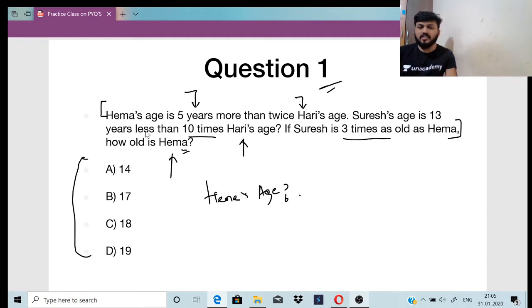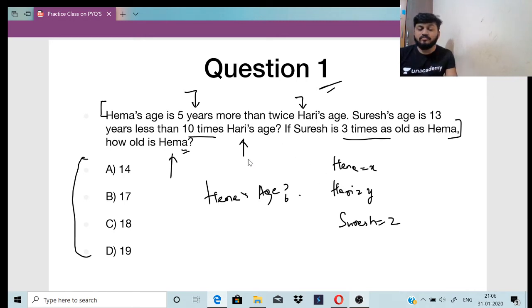What will the first equation be? Hema's age is 5 years more than twice Hari's age. We will take the age of Hema as x, the age of Hari as y, and the age of Suresh as z. So x, y, z is done.